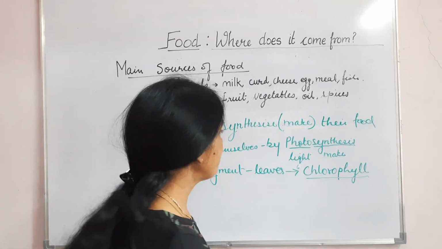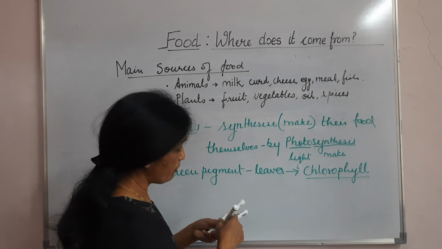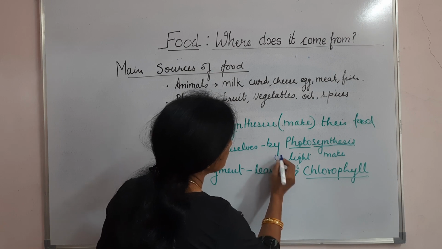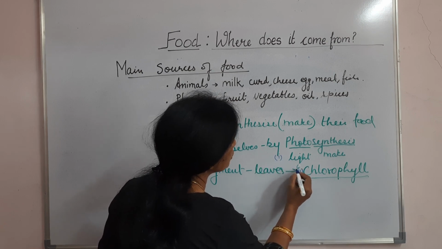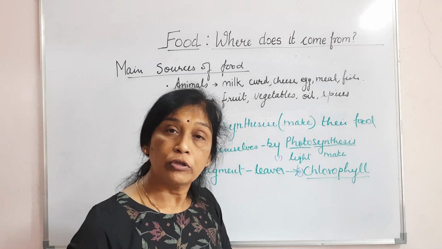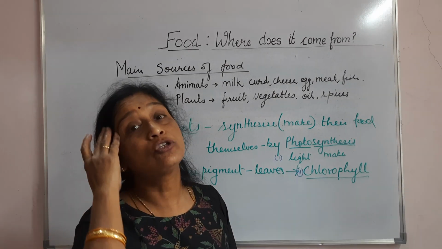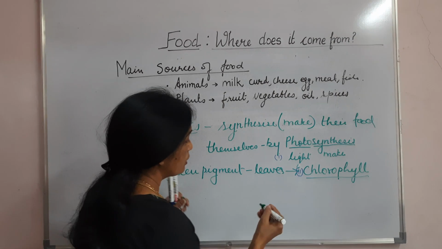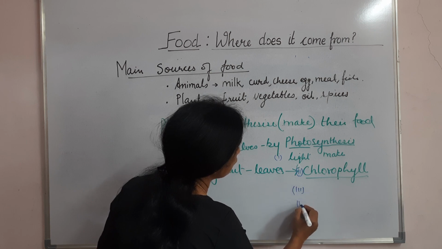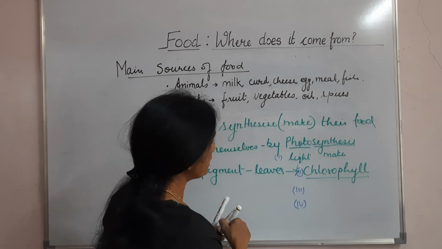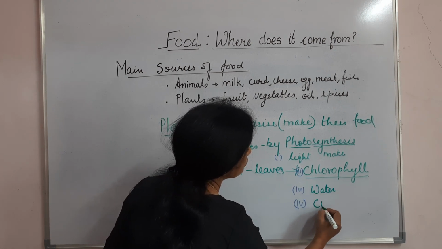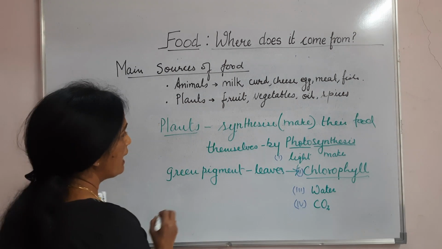It's chlorophyll. Okay. So, second thing that it requires, अभी तक के हमने दो चीजें हम पढ़ ली requirement में, right? That light is very important for plants to make its food, and then second is chlorophyll. It needs it to make its food. At the same time, it needs water also to make its food, and CO2 also it needs. So the next thing that it needs is the third one, and the fourth one it needs to make food: light, chlorophyll, and water, and CO2. Okay, so end by this only.